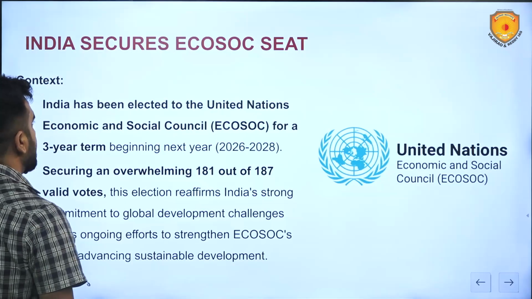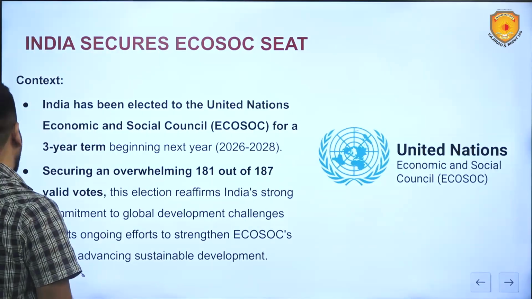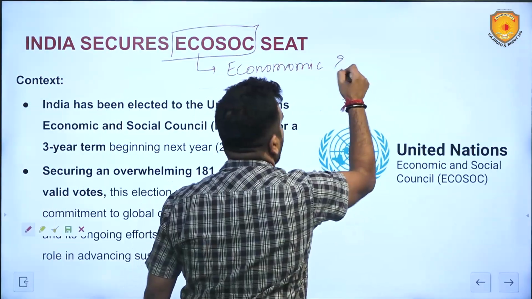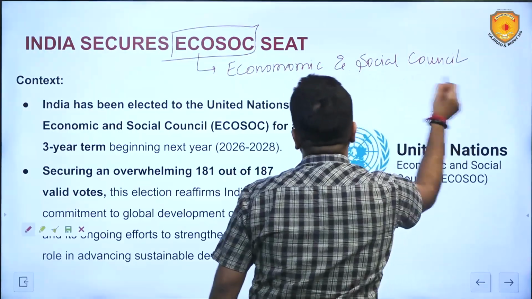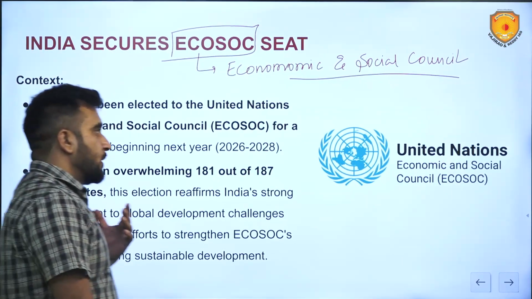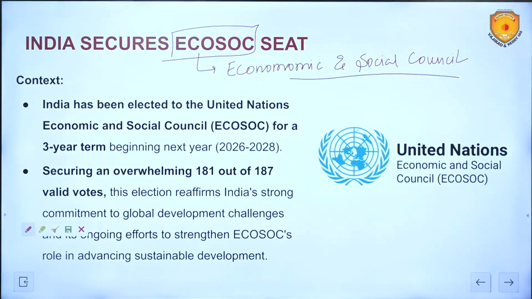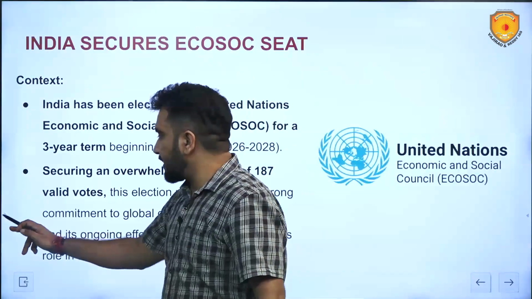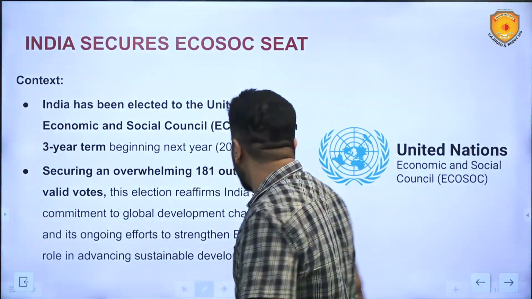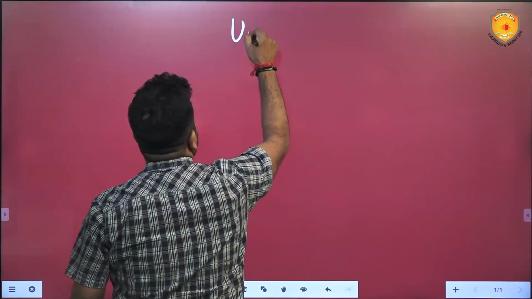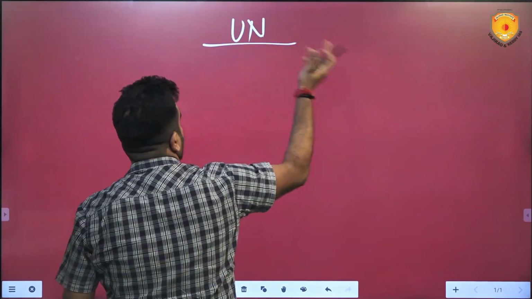...or India secures the ECOSOC seat. ECOSOC stands for Economic and Social Council. Now it is, I would say, a principal organ under the United Nations system. Since I'm talking about the United Nations system, let's go to the board and understand the United Nations system. How does the UN work? What is the structure and all?